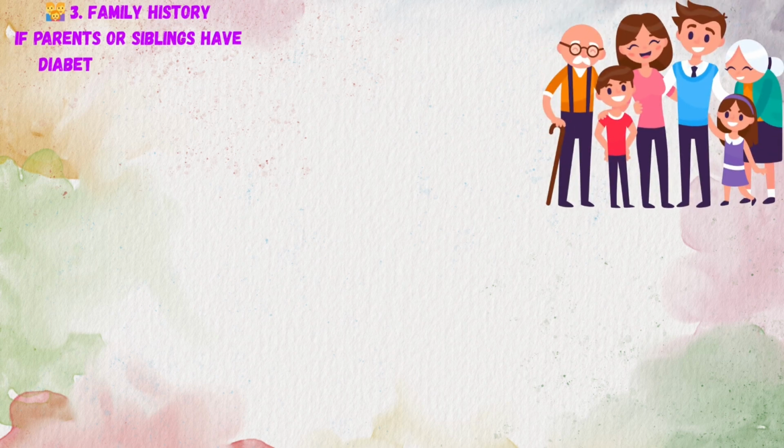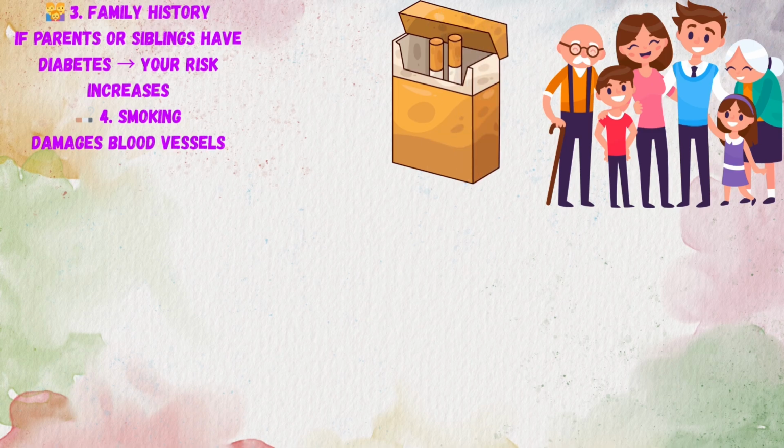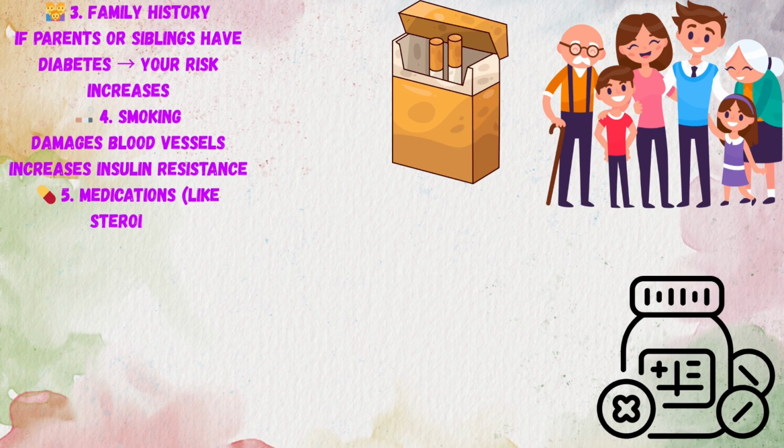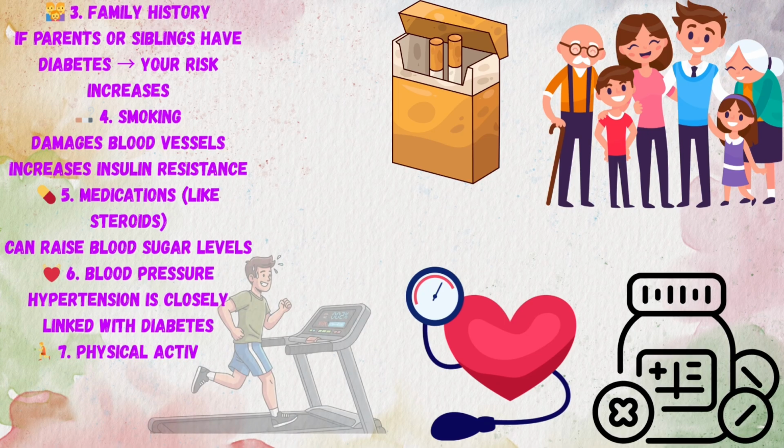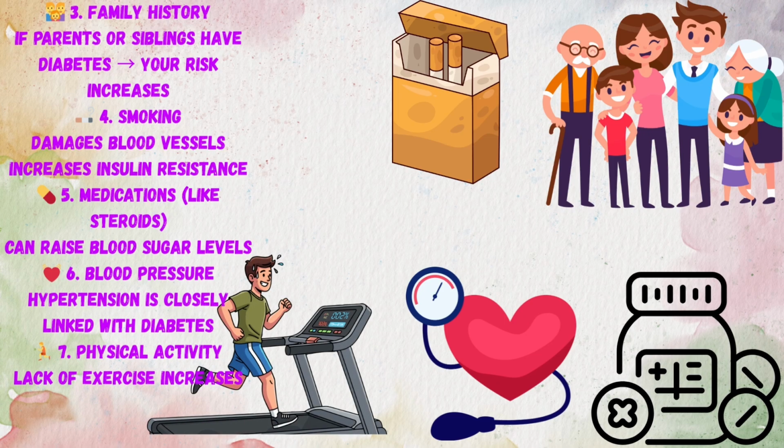3. Family history. If parents or siblings have diabetes, your risk increases. 4. Smoking. Damages blood vessels. Increases insulin resistance. 5. Medications can raise blood sugar levels. 6. Blood pressure. Hypertension is closely linked with diabetes. 7. Physical activity. Lack of exercise increases risk.